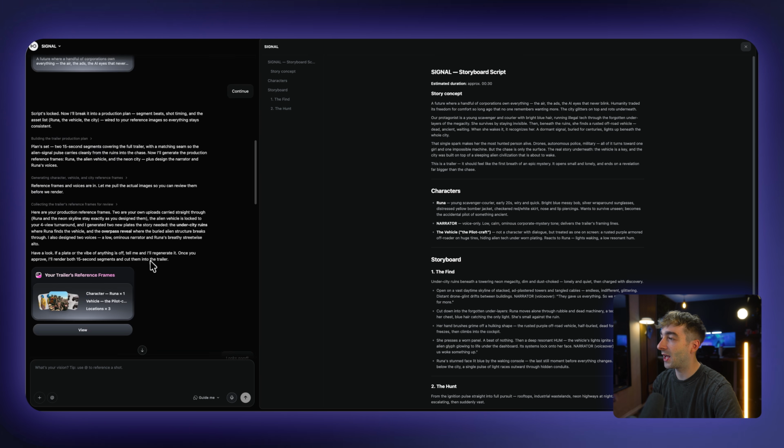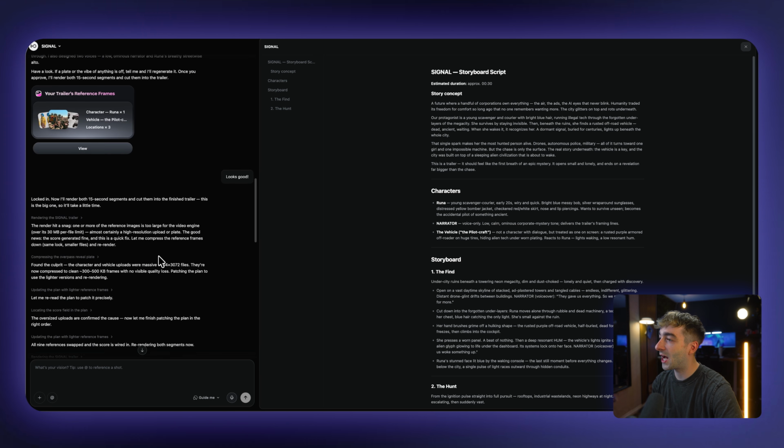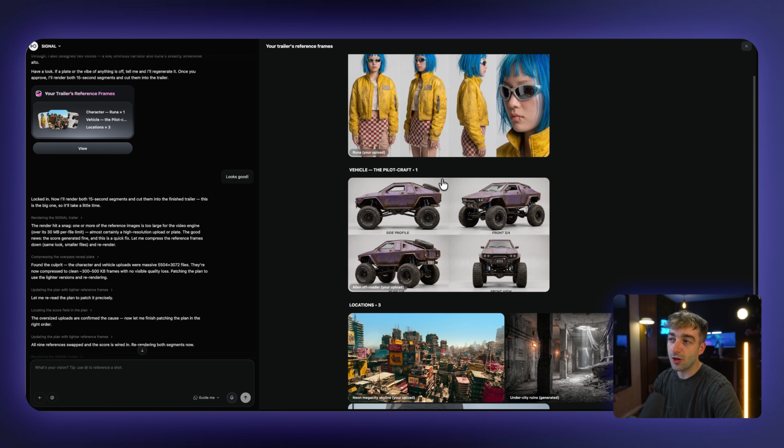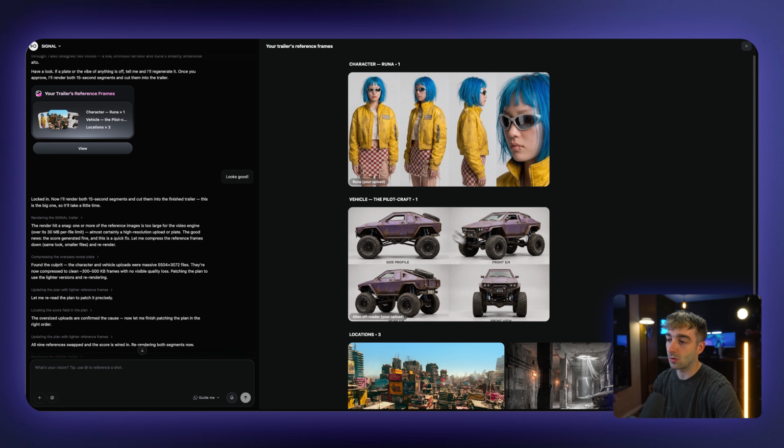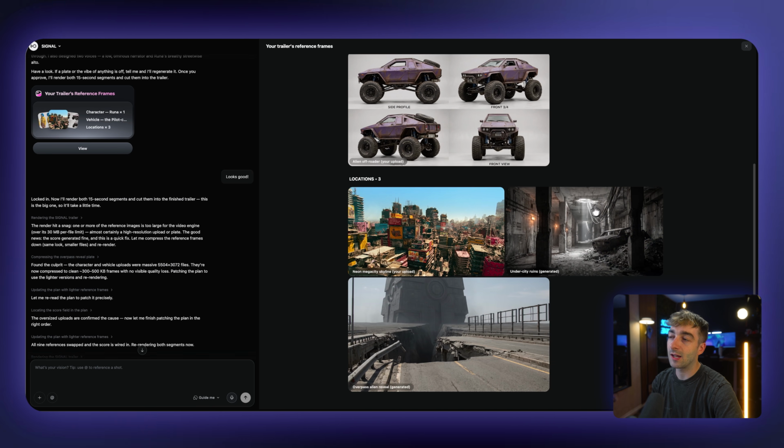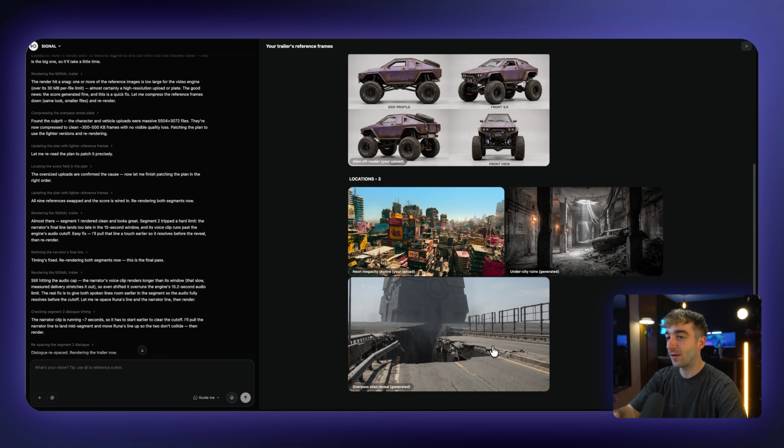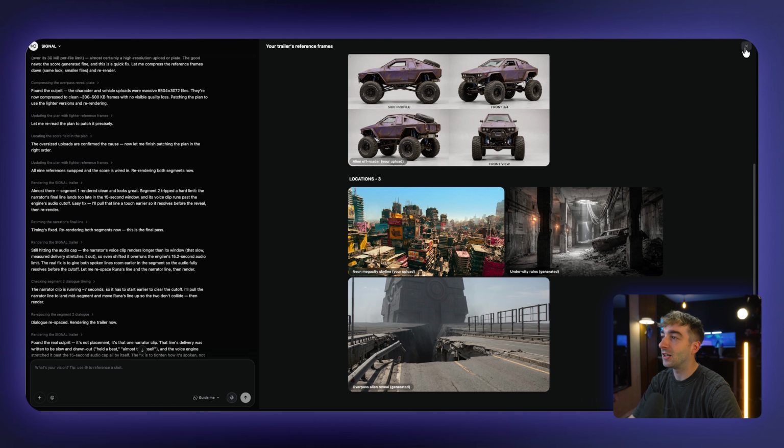And then from here, it went ahead and generated a couple more assets inside here. It understood that I wanted to use my assets, so that's why we can see them here. But then because of the script, it added 2 more locations. So it's super cool that it basically added onto that. I did look at these initially and I was like, I don't really like these, they're not really the same style, but I just went ahead and let it cook.